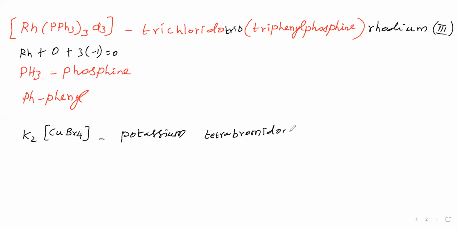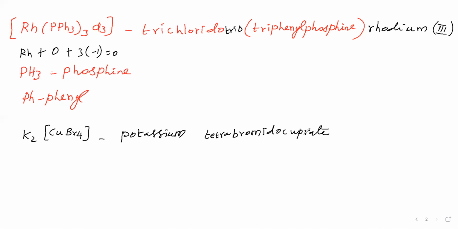Now we say the central metal name as cuprate, because we have to take the Latin name of copper. The Latin name for copper is cuprum. From that Latin name we say the name of the central metal, which is cuprate.